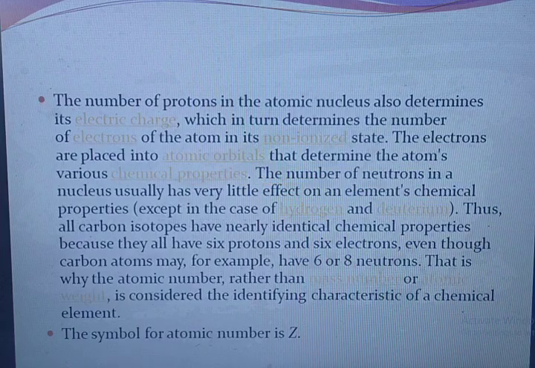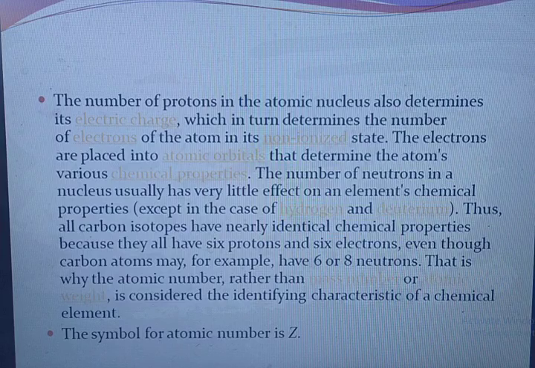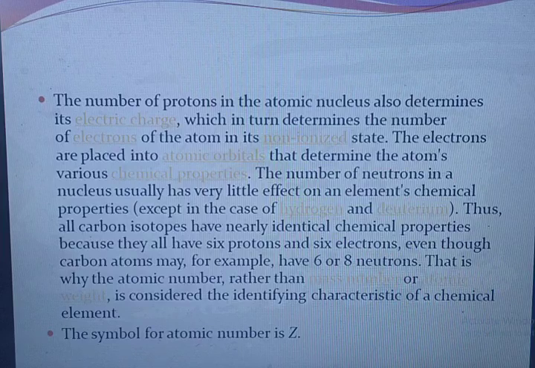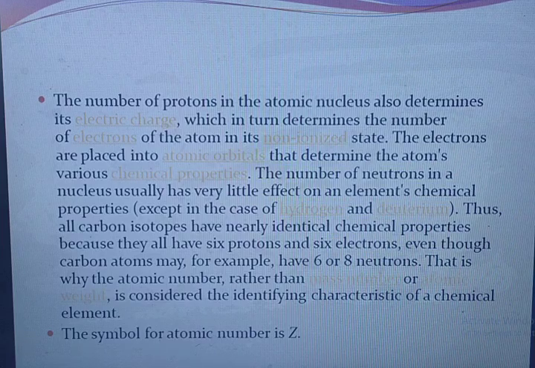The number of protons in the atomic nucleus also determines its electric charge, which in turn determines the number of electrons of the atom in its non-ionized state. The electrons are placed into atomic orbitals that determine the atom's various chemical properties. The number of neutrons in a nucleus usually has very little effect on an element's chemical properties, except in the case of hydrogen and deuterium.